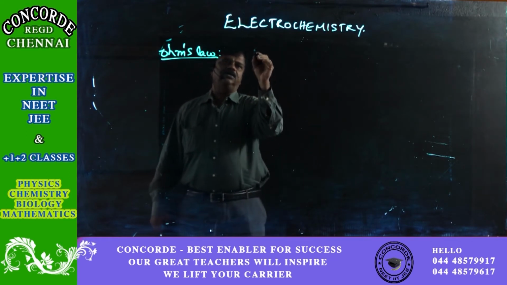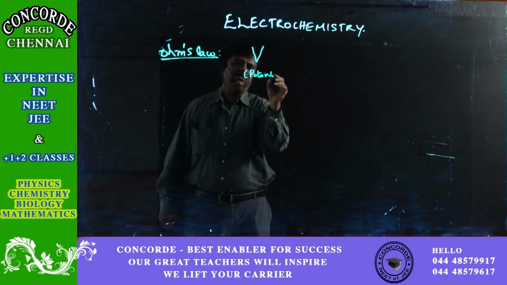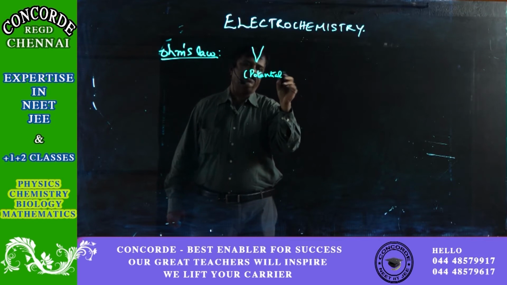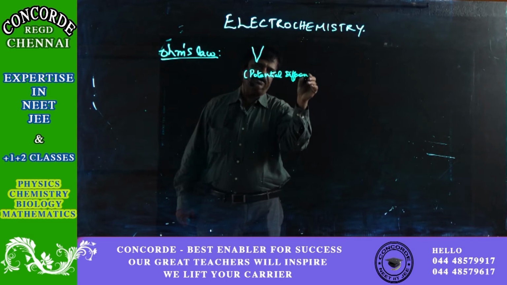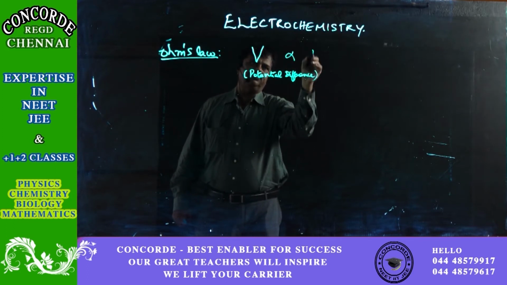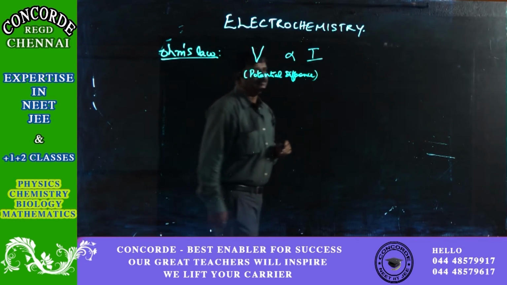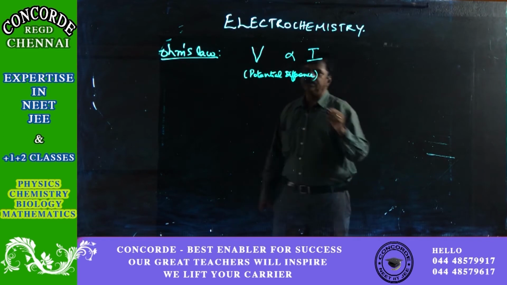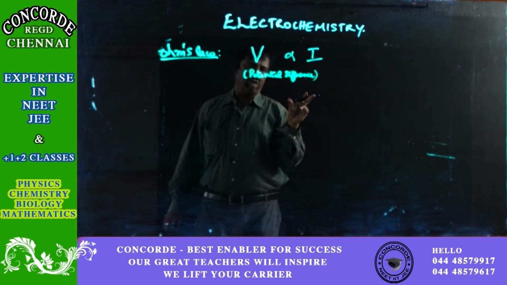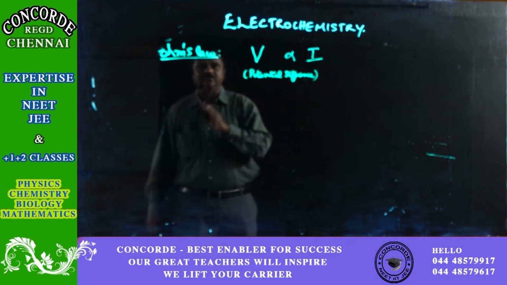As per Ohm's law, the potential difference between the two ends of a conductor is directly proportional to the current in amperes. This is what is Ohm's law.